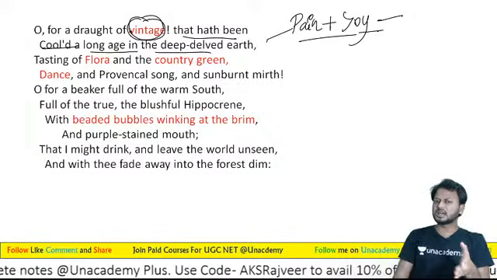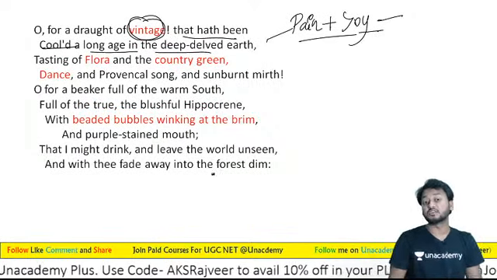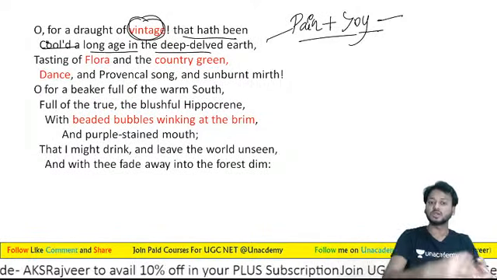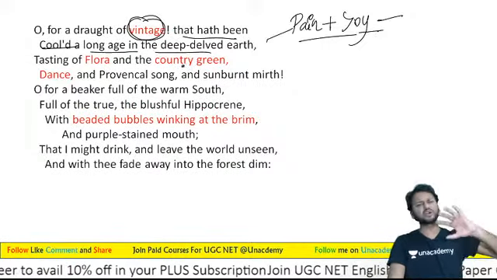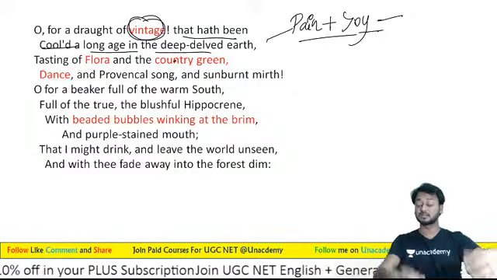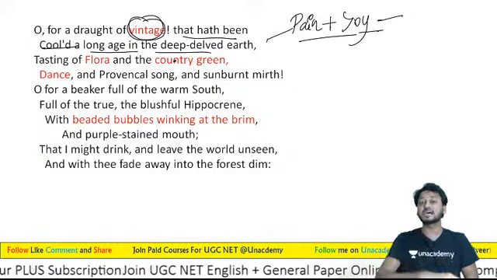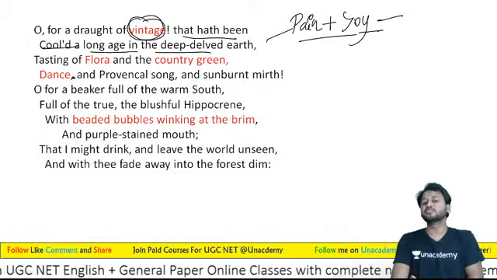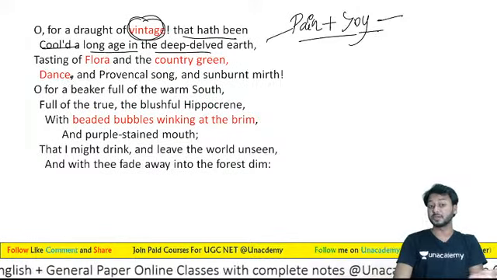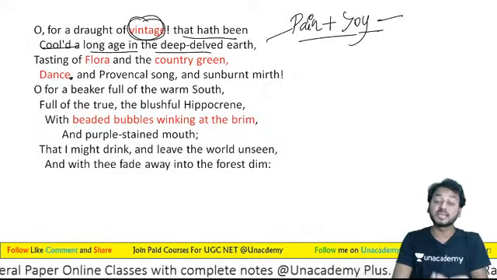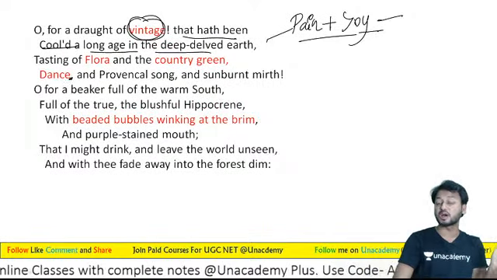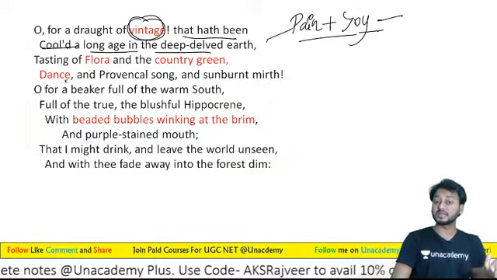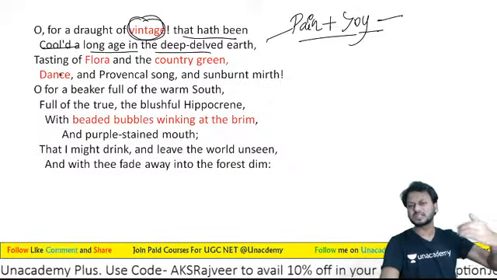So let us see, a kind of wine. He is wishing to get a kind of wine, that is vintage wine, that has been cooled a long time in the deep-delved earth, inside the earth, inside the ground. Okay, learners, tasting of Flora and the country green. And this may have the taste of flowers, like the flower of opium, and country green, and different kinds of other flavors too.